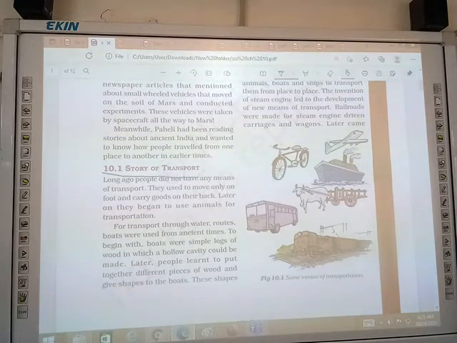The story of transport, 10.1. Long ago, people did not have any means of transport. They used to move only on foot and carry goods on their back. Later on, they began to use animals for transportation. For transport through water, boats were used from ancient times. To begin with, these were simple logs of wood in which a hollow cavity would be made. Later, people learned to put together different pieces of wood and give shapes to the boats.